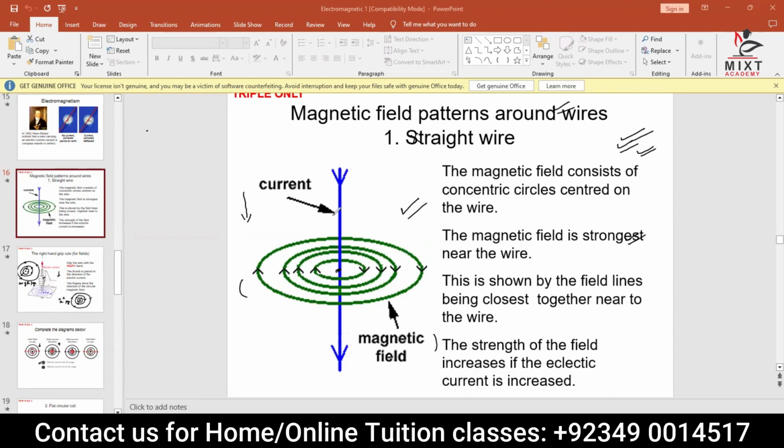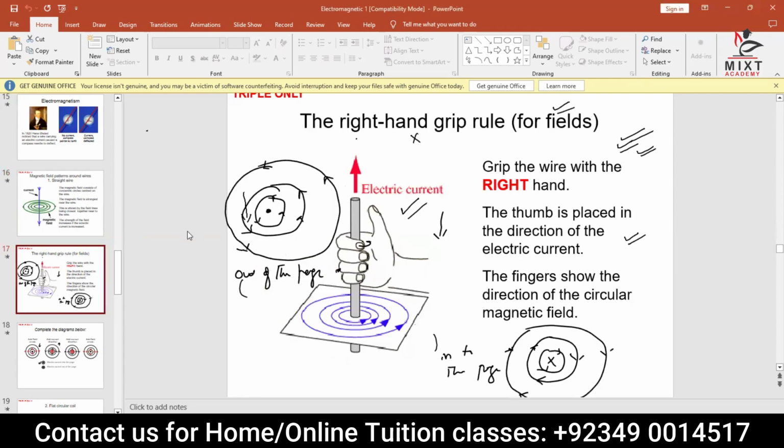Now, the point is how to find out the direction. The direction can be found out by the right hand thumb rule. For example, if this is your hand and you grab the wire in this direction, and current goes in the upward direction, where your thumb is pointing upward, then your finger curling shows the direction of the magnetic field.